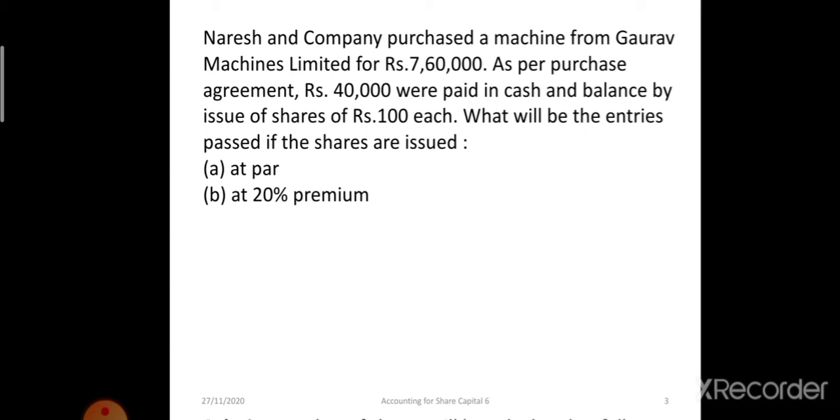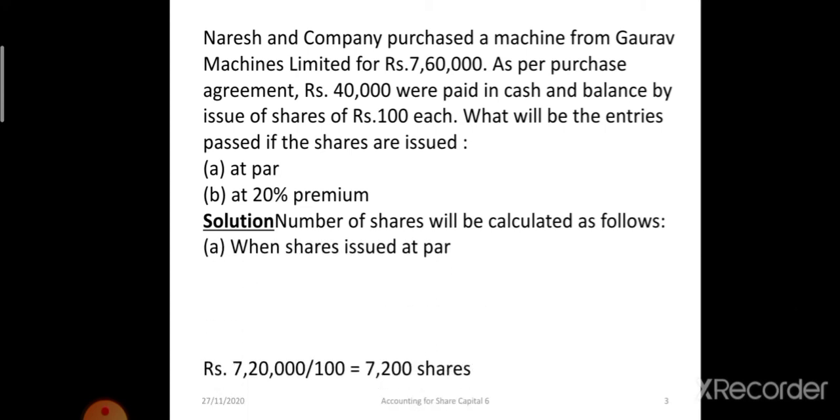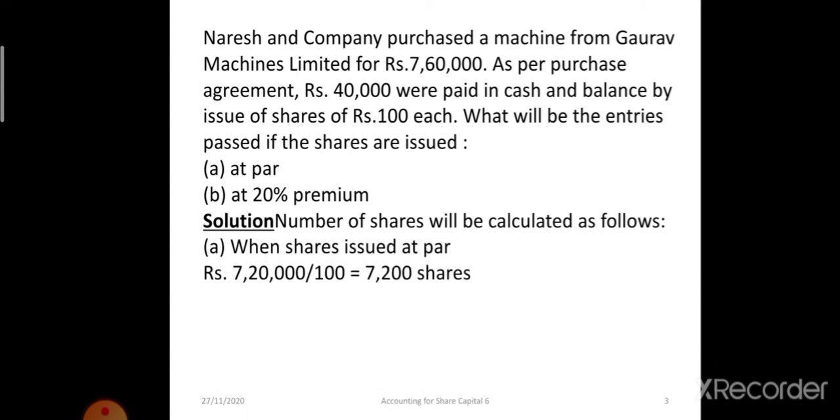So, in case 1, the number of equity shares issued will be, when the shares are issued at par, 7,20,000 divided by 100, because the total value of the machine is 7,60,000 and out of that 40,000 is paid. So 7,60,000 minus 40,000 is 7,20,000. So we have to pay 7,20,000 to the vendor and the issue price at par will be 100 rupees. So 7,20,000 divided by 100 is 7,200 shares.